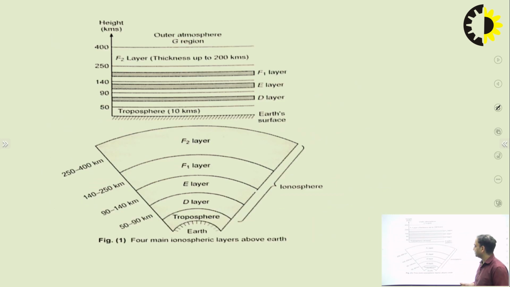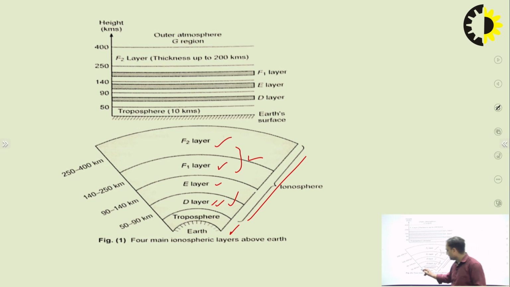By this diagram we can represent how the ionization takes place. The lowest layer is the troposphere. Above it we have the stratosphere, as we said, and after that we have the ionization layer. This ionization layer is divided basically into 3 parts: D layer, E layer and F layer. When the night is there, the D layer and E layer will be merged with each other. But when sunlight is there, due to the ionization of the charges in the ionosphere, the D layer will appear in the daytime, and the F layer will be divided into 2 parts, F1 layer and F2 layer.